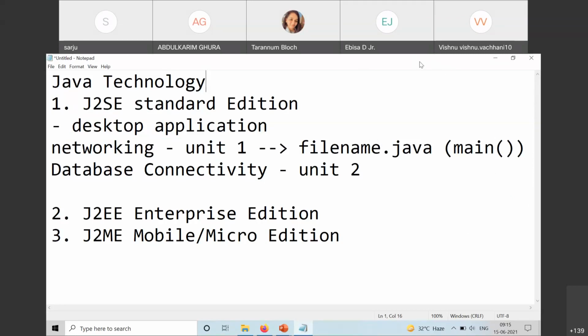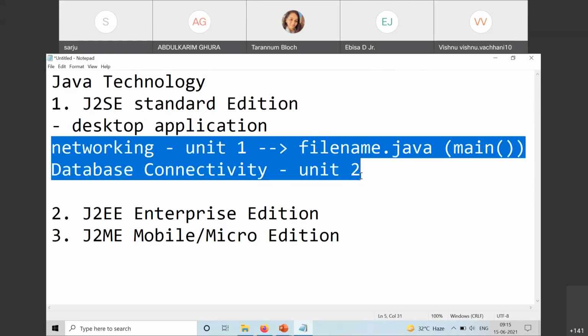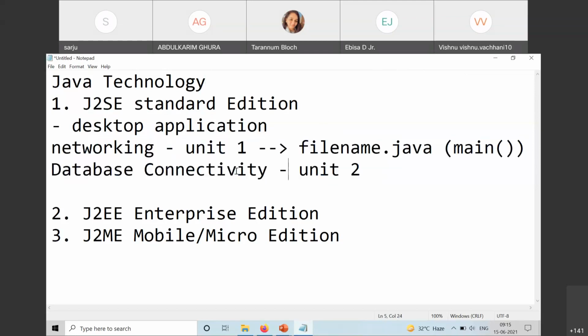So if we have a client-server type of application to be developed, we can create two different programs, server.java and client.java. Both will have the main method, and then we can write the application logic. So this is about your J2SE part, unit 1 and unit 2, where we are going to use normal Java programs with main methods.